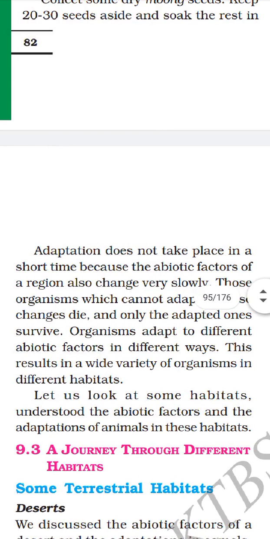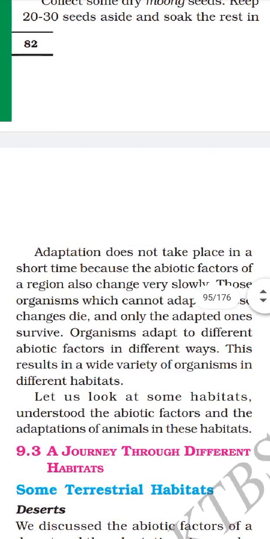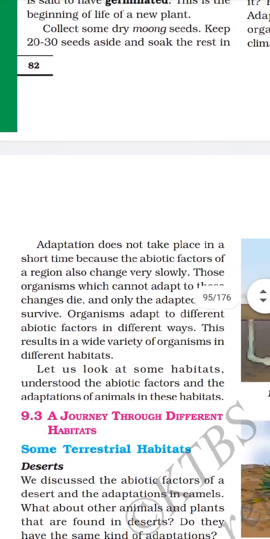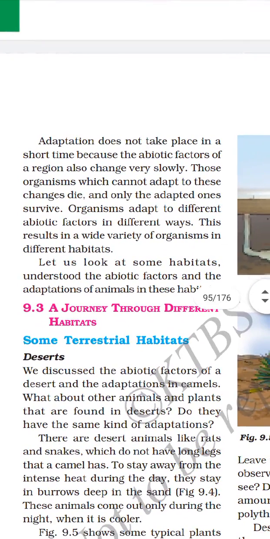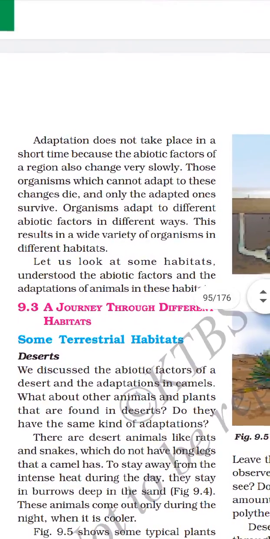Adaptation is where the organisms make changes to suit the environment. Those which cannot adapt die; only the adapted ones survive. Organisms adapt to different abiotic factors. This results in a wide variety of organisms in different habitats.